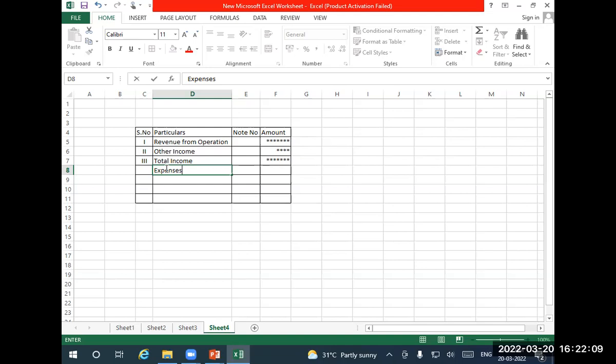You have to write with a sign. Suppose opening is 70,000, closing is only 50,000, so it is going to be 20,000 plus. Otherwise, if it is the other way around, opening is 50, closing is 70, it will come minus 20. In the column you have to write minus 20,000. You have to give importance to the sign. Okay, next. Any doubt up to this?